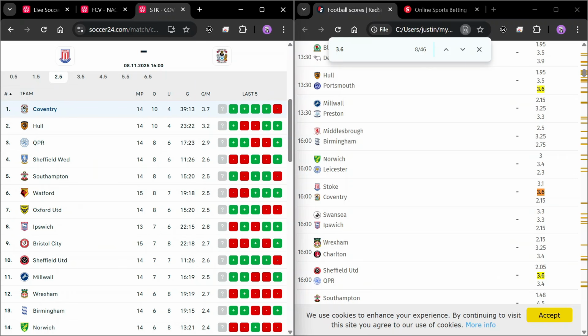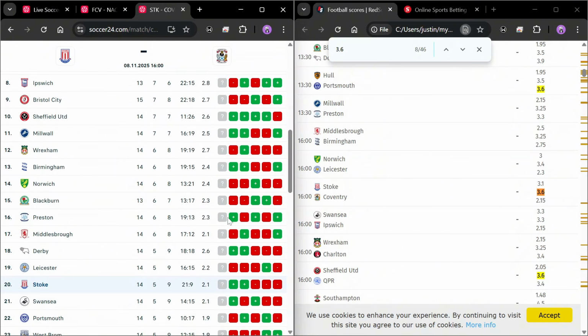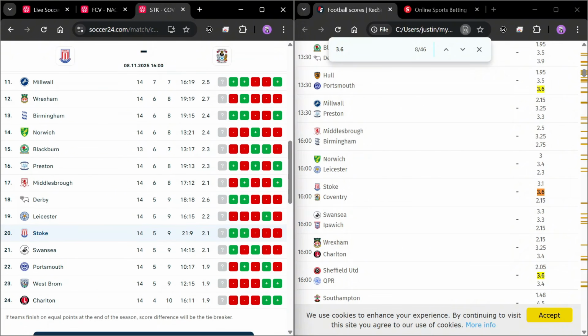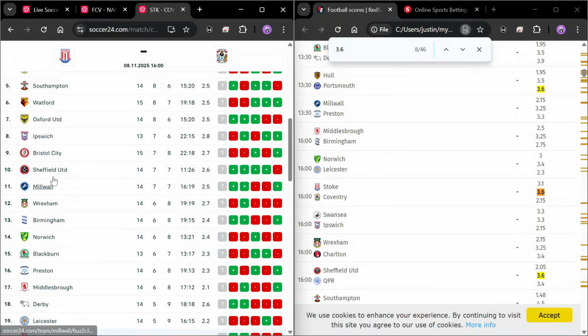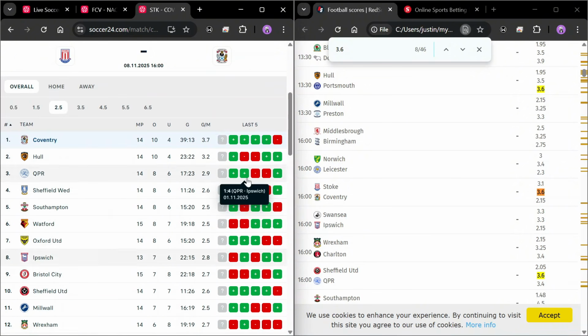Now we can actually use this to play over 2.5 goals full time if we want to just go with the odd, but this actually makes it kind of difficult for me to make predictions using this odd because it's now tricky. So we might want to go for a game like QPR to actually see what they are going to give us, despite it being in the championship as well. Let's see what this game has.